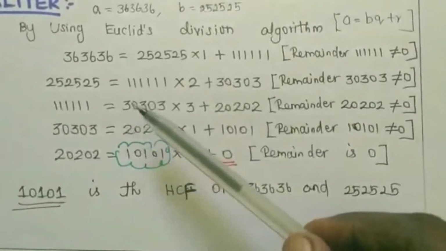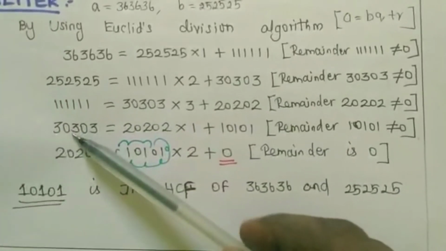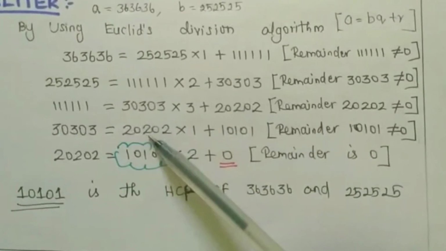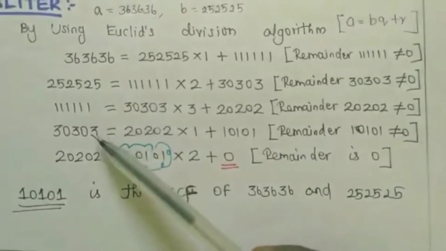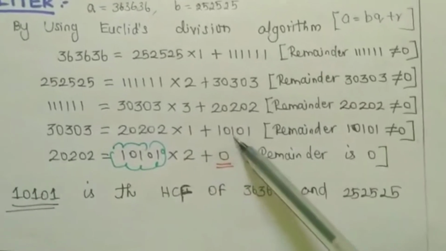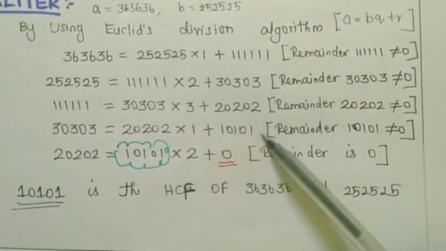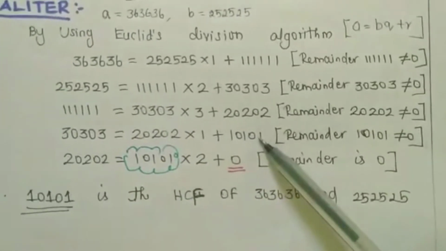So again I am repeating. So I am writing this number here, 30303. What is the remainder? 20202. How many times is it? Only one time. So into 1 plus what is the remainder? 10101. The remainder is not equal to 0. Again I am repeating the same one.